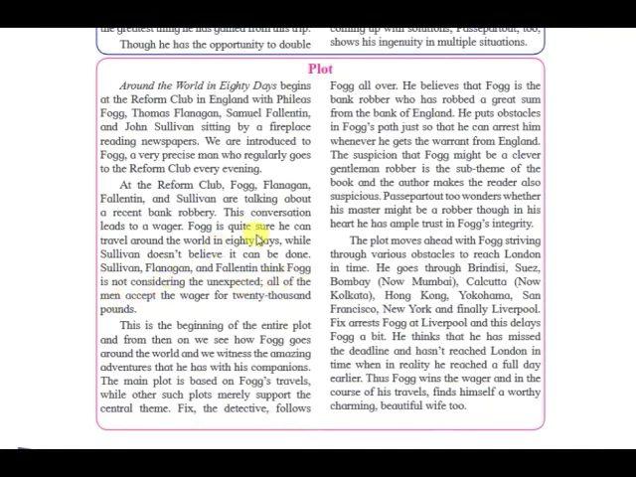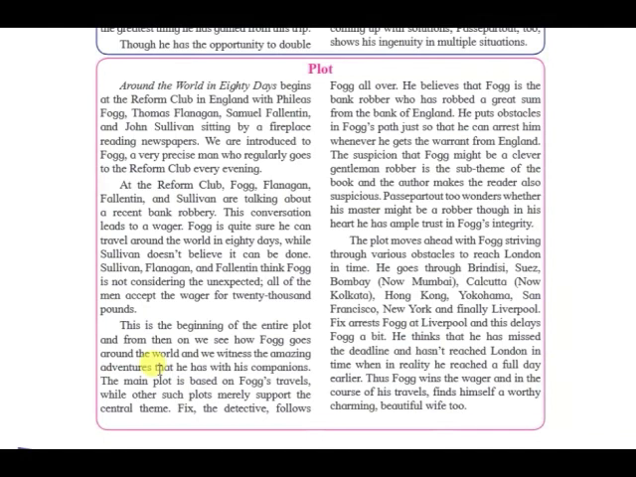So, somewhere here we see that Fogg is really not worried about time. He believes that he can control time. So, he says that he can travel around the world in 80 days if they challenge him so, and all of them decide to give him a bet of 20,000 pounds. This is the beginning of the entire plot, and from then on, we see how Fogg goes around the world, and we witness the amazing adventures that he has with his companions. So, this is how the main plot of the novel begins, with Fogg and his companions deciding to circumnavigate Earth.